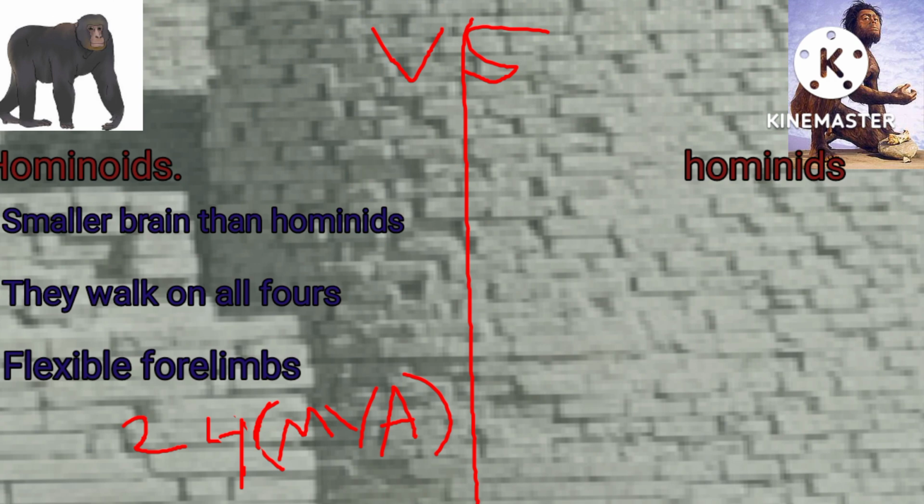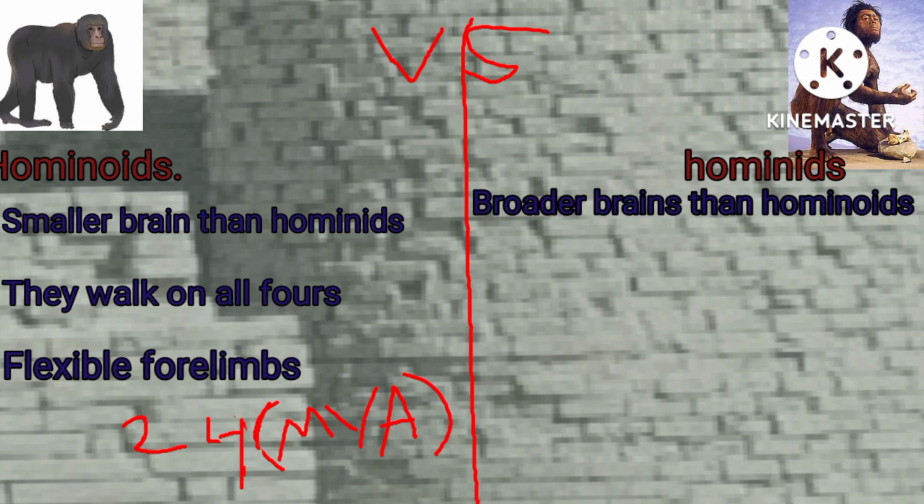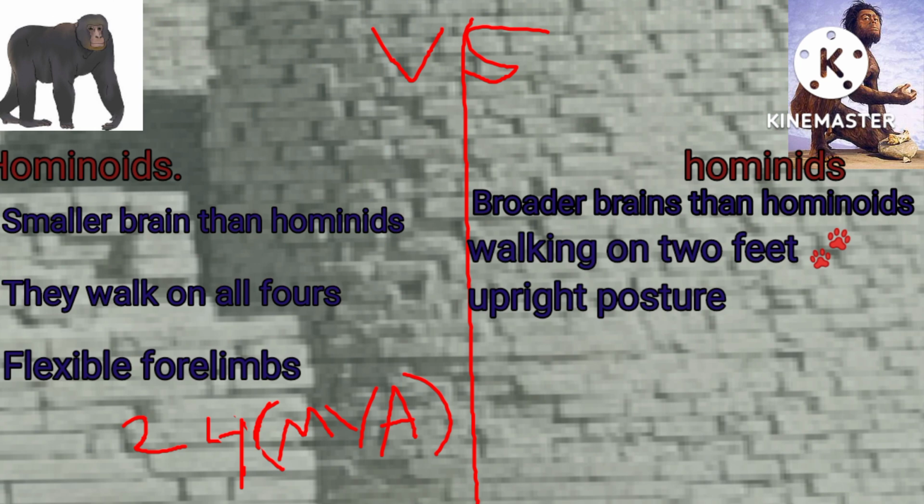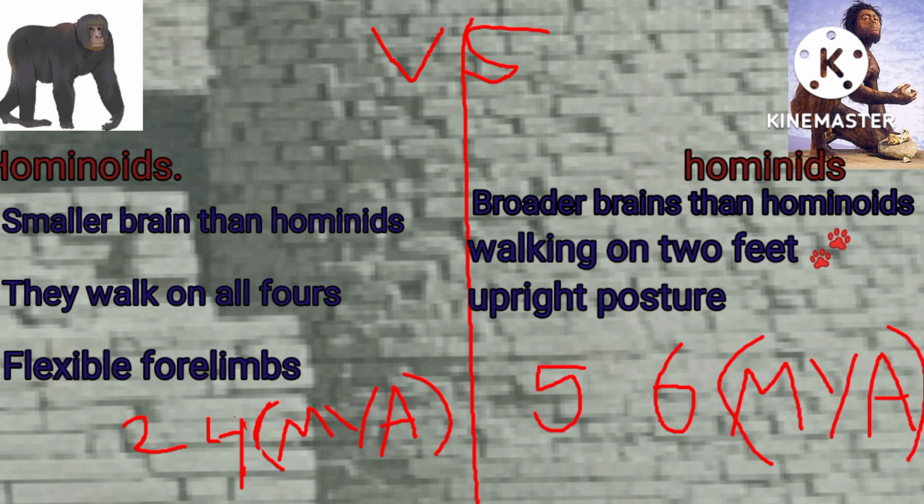Now hominids. They have a broader brain than hominoids. They walk on 2 feet. They have an upright posture, were found 5.6 million years ago, and evolved in Africa.